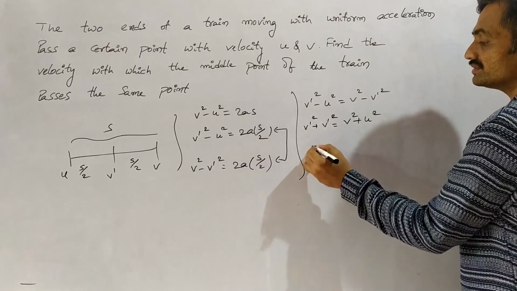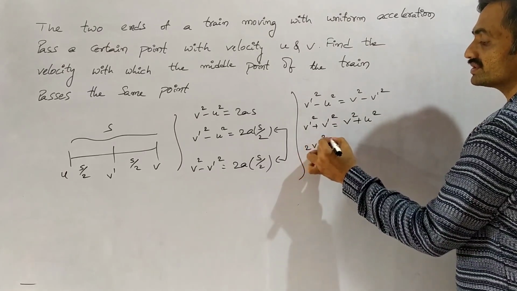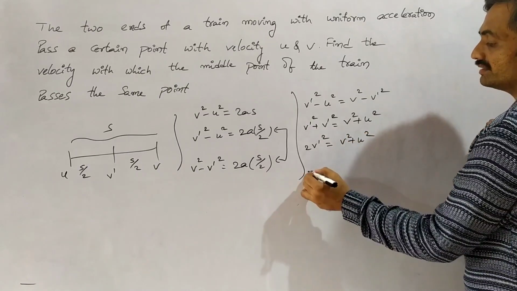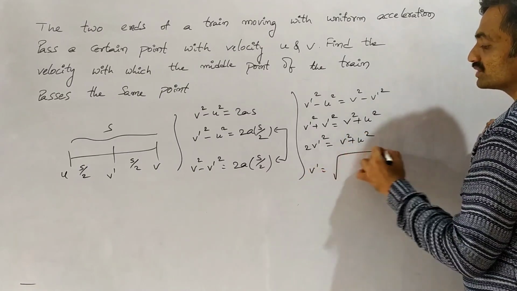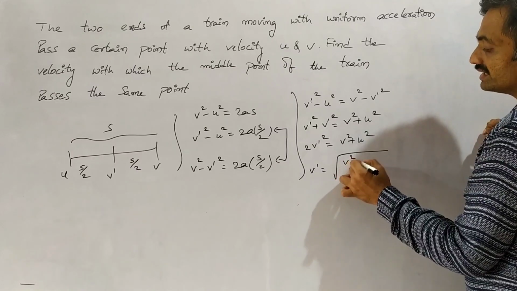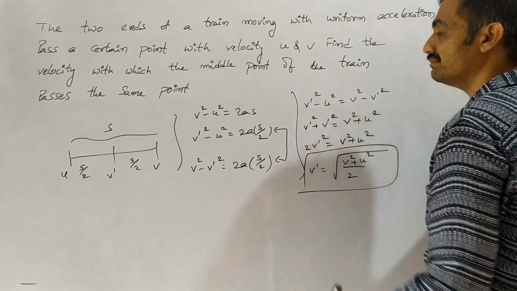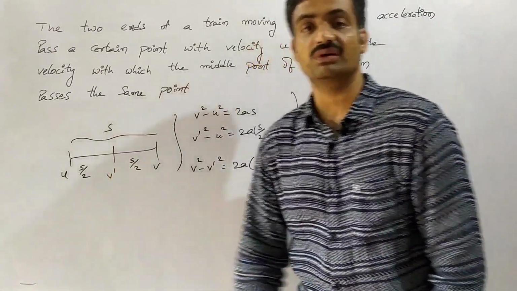v dash square plus v dash square is 2 v dash square equals v square plus u square. Then v dash equals root over (v square plus u square) by 2. This represents the velocity at the midpoint of the train.